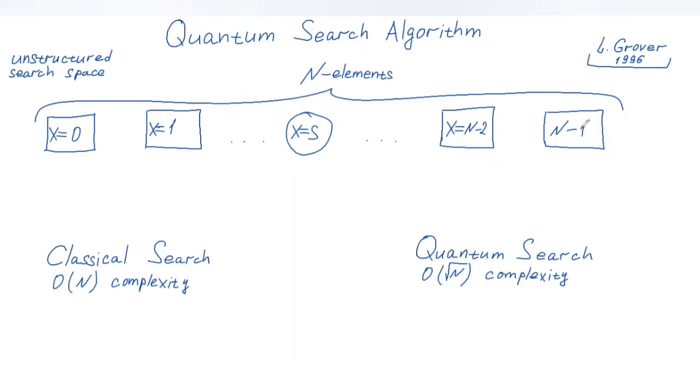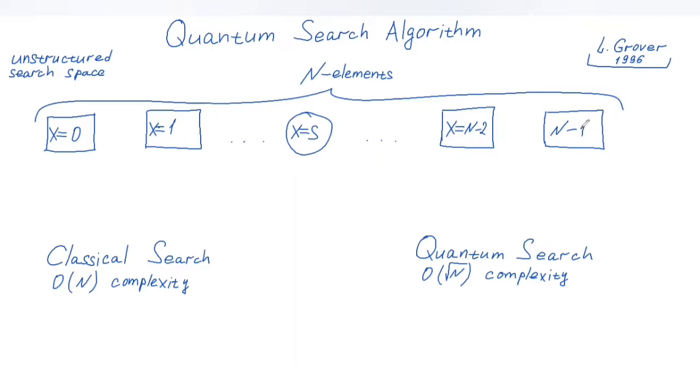When doing the exhaustive search, we may get lucky and find the search element upon examining the very first element of the search space, or we can get very unlucky and we'll have to examine the entire search space before we find the solution. On average, we need to examine the search space n over 2 times. So classically, the complexity of the search problem is of the order of n. So the number of times we need to examine the search space to solve the search problem scales linearly with the growing number of elements.